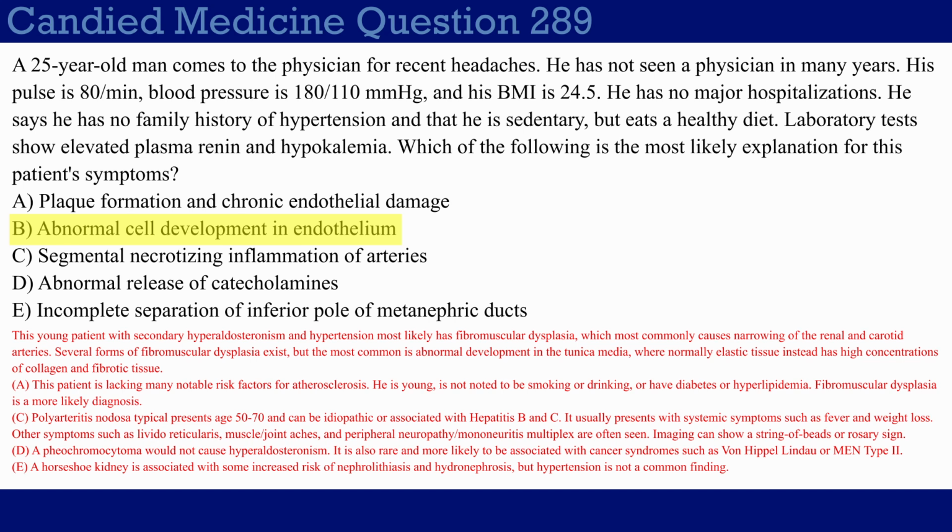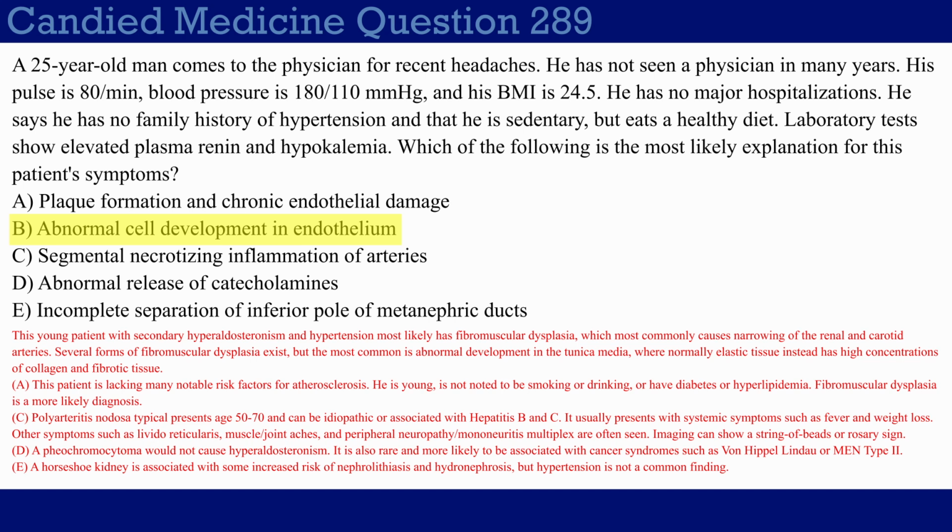Choice C, segmental necrotizing inflammation of arteries. So this is obviously referring to some kind of vasculitis, in this case, polyarteritis nodosa. Now, polyarteritis nodosa can also present with something that kind of looks like the string of beads sign, but you would also have more systemic symptoms. Patient would probably have fever, weight loss maybe. You might have hepatitis B or C infection. You'll have all kinds of systemic signs. Like I said, you might get ulcers across the body. You might get mononeuritis multiplex, which is where one long nerve has a neuropathy. And polyarteritis nodosa also tends to present a lot later in life than fibromuscular dysplasia. Something like age 50 or so is about the average, I think. So fibromuscular dysplasia is just a better answer choice here.